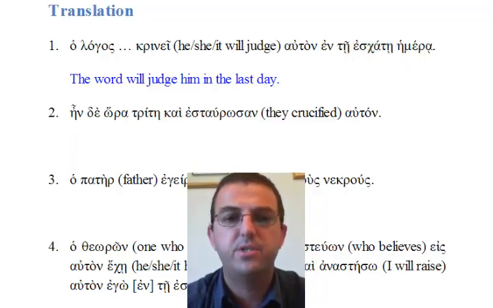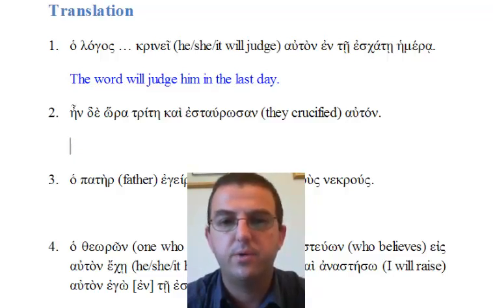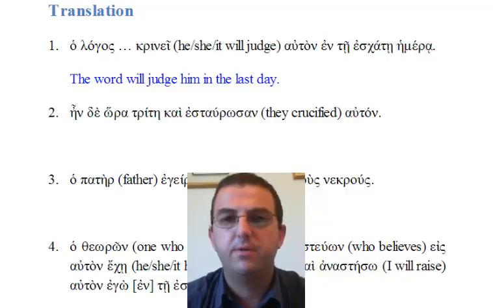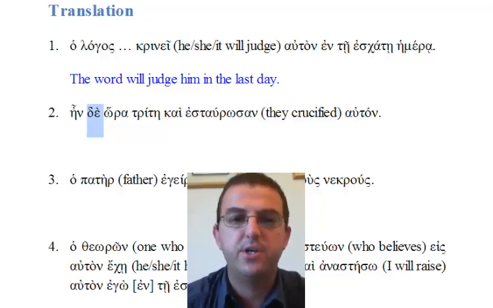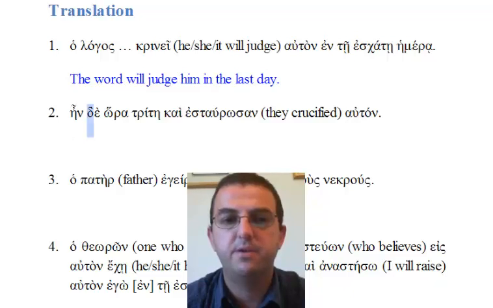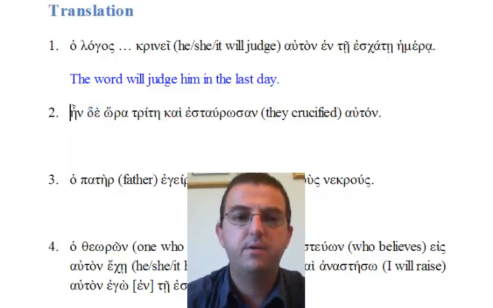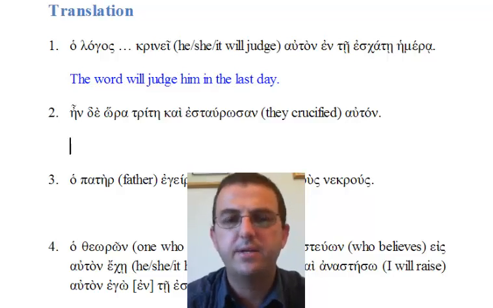We move now to number 2. En de hora trite kai estaurosan auton. Once again, we're going to work through this in the normal way. We're going to begin, however, by noting the particle de. The particle de functions as a conjunction. Remember that it's always post-positive. It occurs as the second word, typically, in its clause, which we can see here. It means and, even, or but, or even now sometimes. So for now, let's translate it as and.